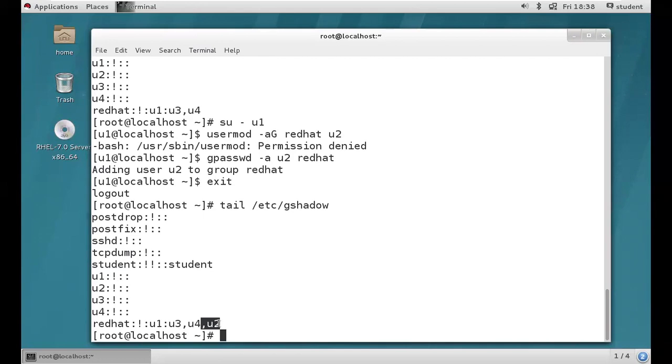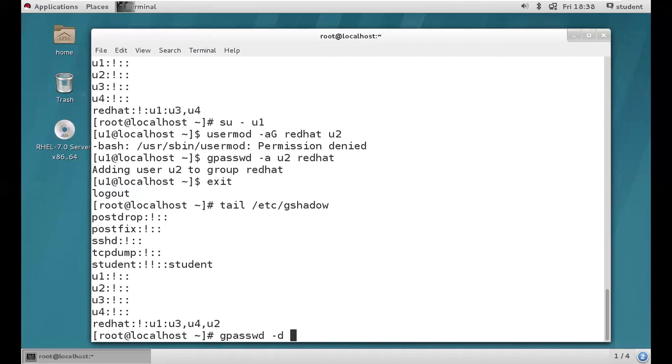See, guys, I hope you're clear. How to remove the user from a group? gpasswd is a command, -d is an option. We are not deleting the users permanently from our operating system, we are just deleting the user from that group. That's it. We will still have the users in our operating system. So don't think the user is automatically going to be deleted from our operating system. The user remains, but this user is not a member of Red Hat. We are removing the user from the Red Hat group.